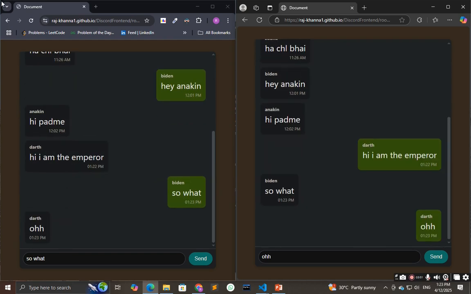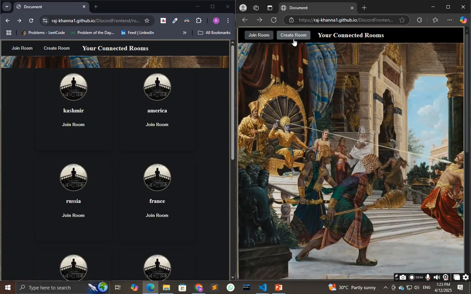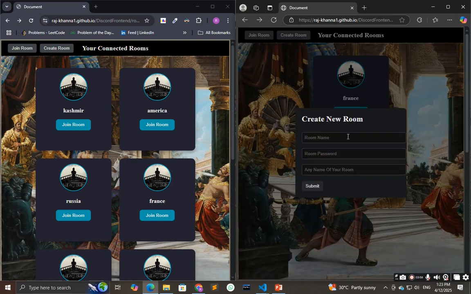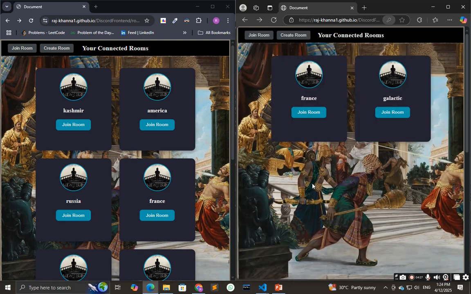And let's see the create room option. Let's say Darth wants to create a new private room. He has to send a unique room name. Let's say the room name is galactic. If the room name is unique, the room will be created, and he will join the room.